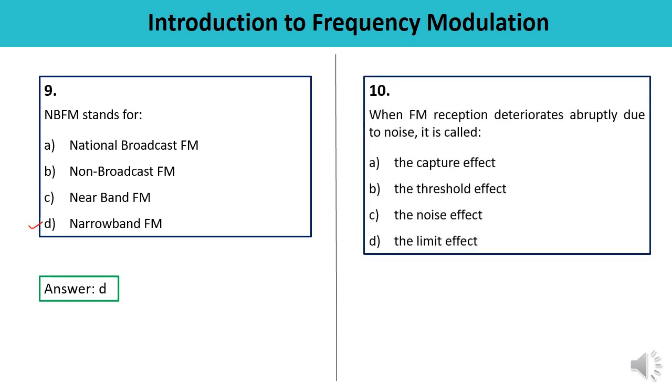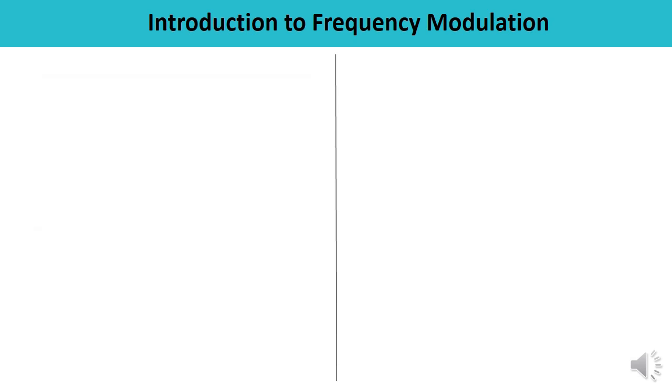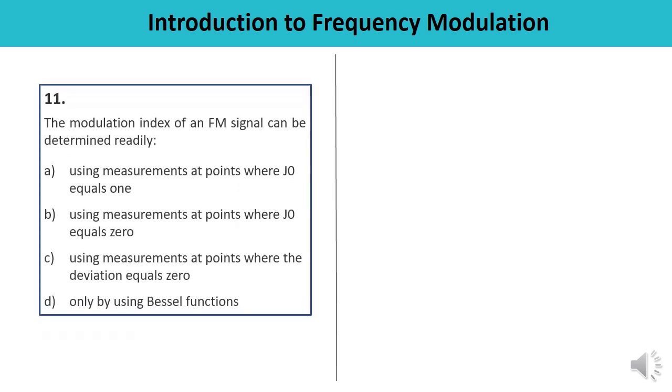Question number 10 is, when FM reception deteriorates abruptly due to noise, it is known as. Options are capture effect, threshold effect, noise effect and the limit effect. So this is the case of the threshold effect. Let us see the answer. Yes, this is the correct one.